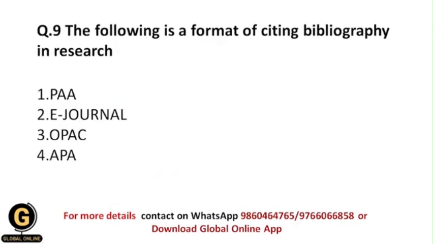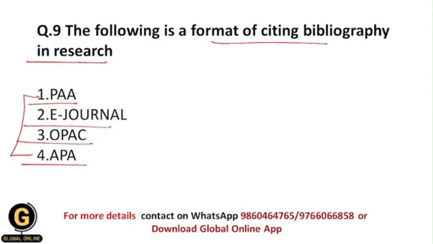Next, the following is a format of citing bibliography in research. Here they have given four options. Which of these options is the format of citing bibliography in research? Whether it is PAA, e-journal, OPAC, or APA. Now students, let us see one by one what these options are.